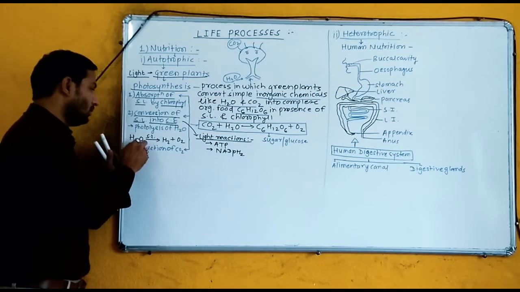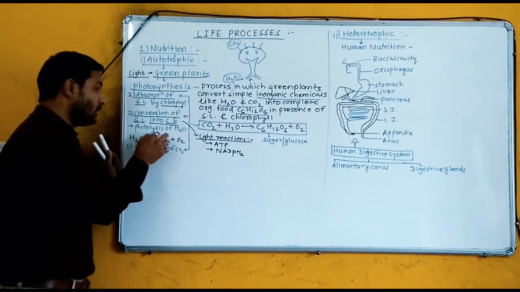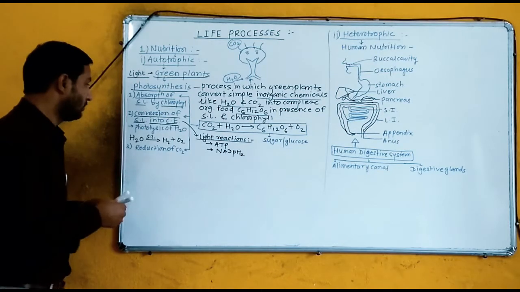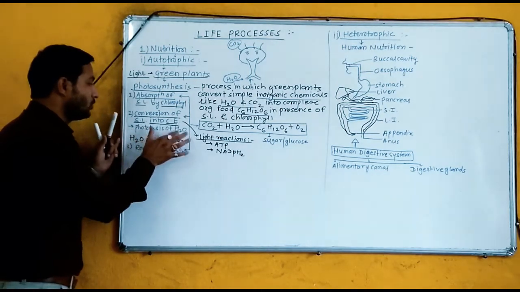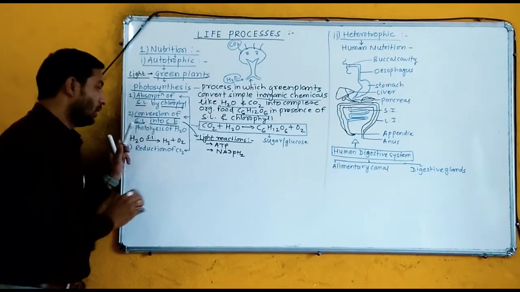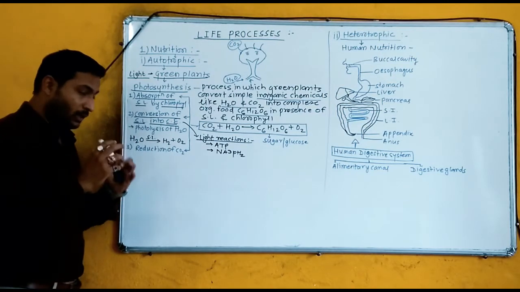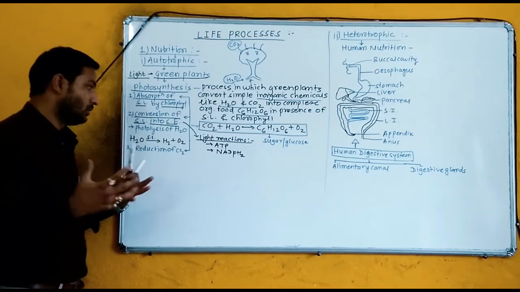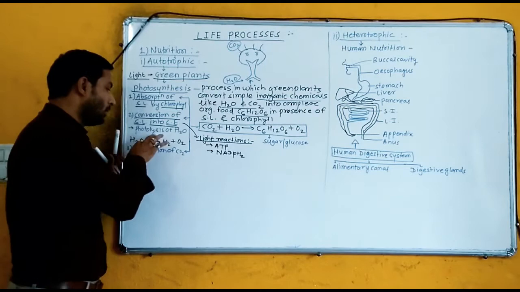During this process, photolysis of water takes place. What is the photolysis of water? It is the splitting of the water molecule by the presence of sunlight.